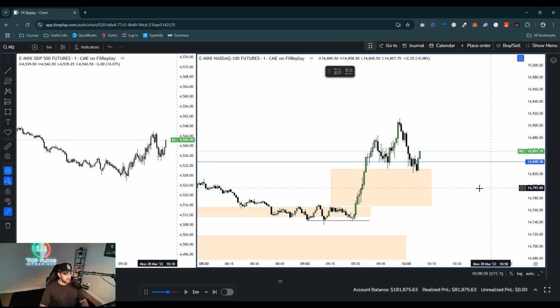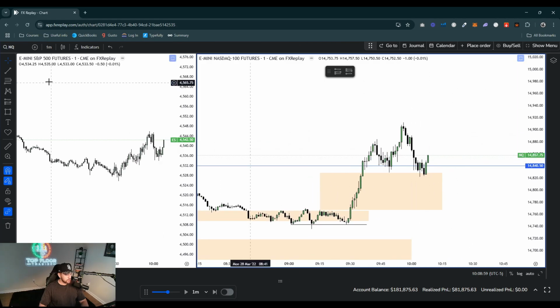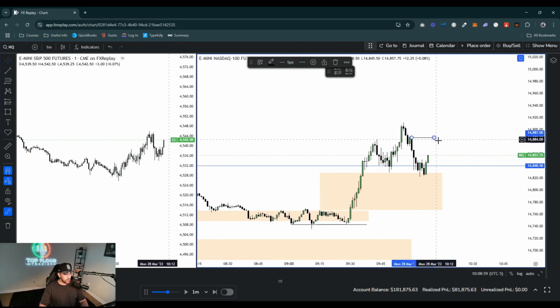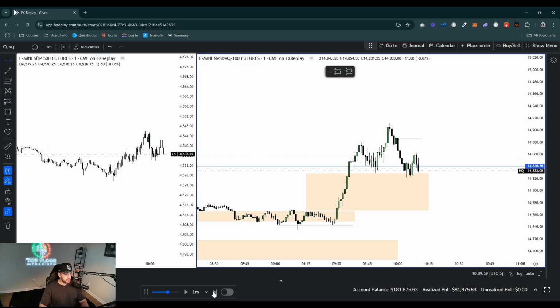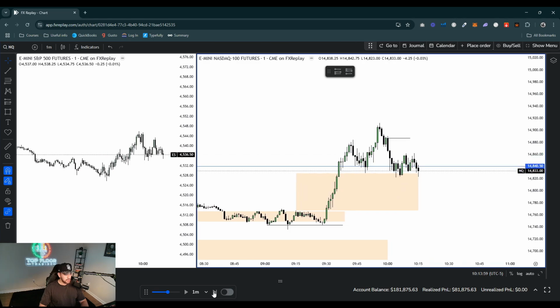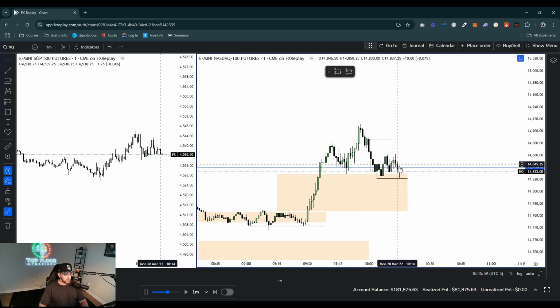So not getting anything. Okay, so the CISD would occur up here. All right, so if you're wondering why it would occur right here and not right here, it's because we haven't made a new low, right? So this wouldn't count technically. All right, so I would not want to take that. I would only want to take it if we were to sweep out this low, and then that way the CISD would come a lot closer.